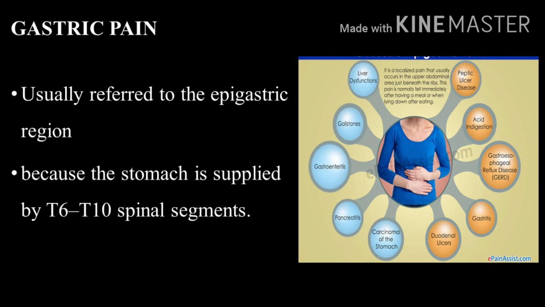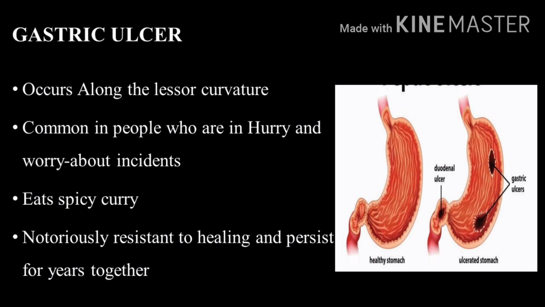Gastric pain. It is usually referred to the epigastric region because the stomach is supplied by the T6 to T10 spinal segments. Gastric ulcer. It occurs typically along the lesser curvature, and this is possible due to H. pylori infection, which is the most important causative factor for the gastric ulcer, and abundant nerve supply, thin epithelium, and it contains the gastric canal which receives most of the irritating drinks directly on it, and the mucosa which is not freely movable over the muscular core.